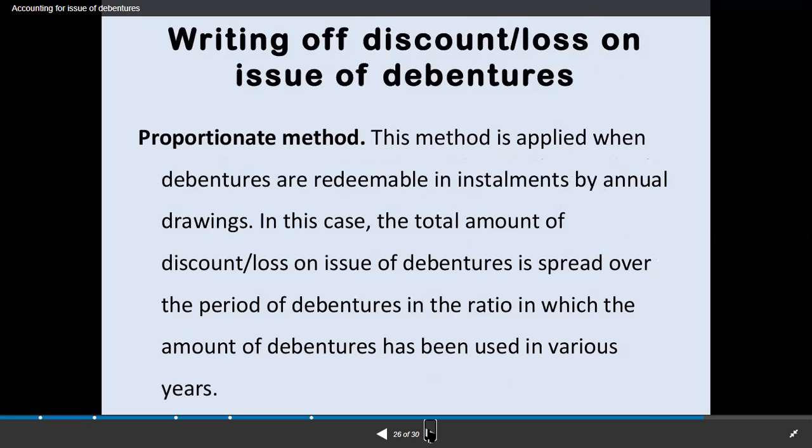Proportionate method. In this method, the debentures are redeemable in installments by annual drawings. In this case, the total amount of discount or loss on issue of debentures is spread over the period in the ratio in which the amount of debentures has been used in various years. So, in the numericals, the percentages or ratios will be given.